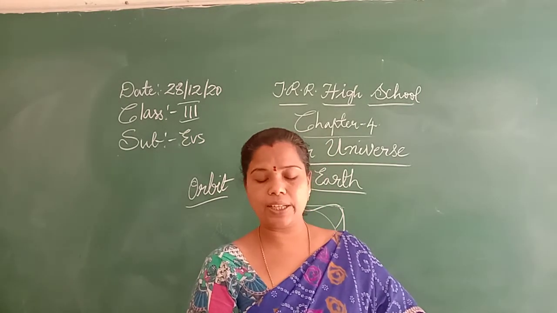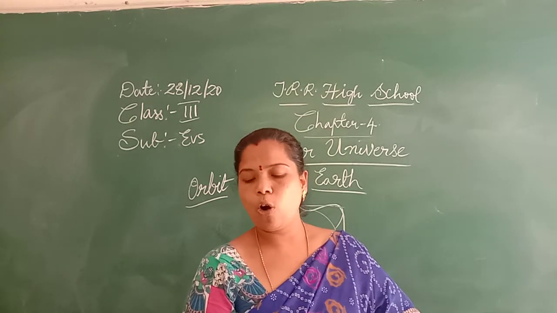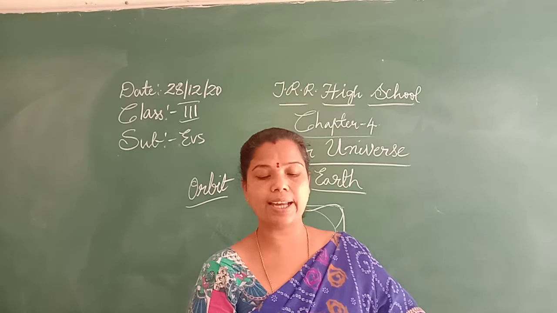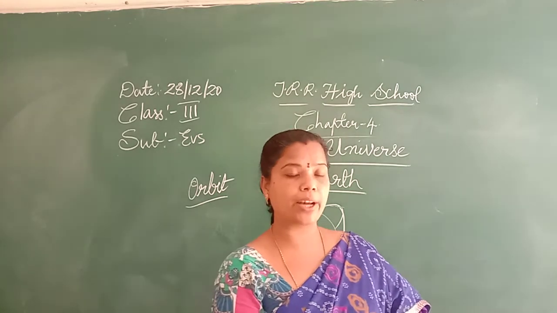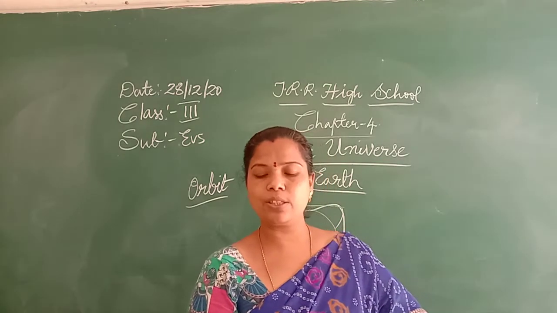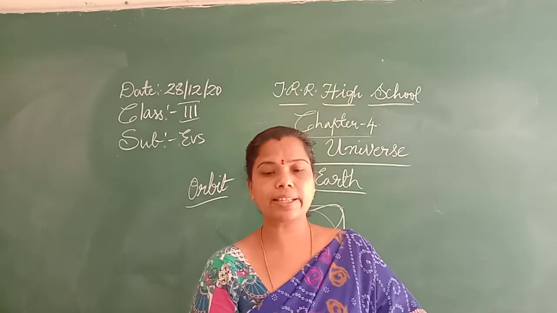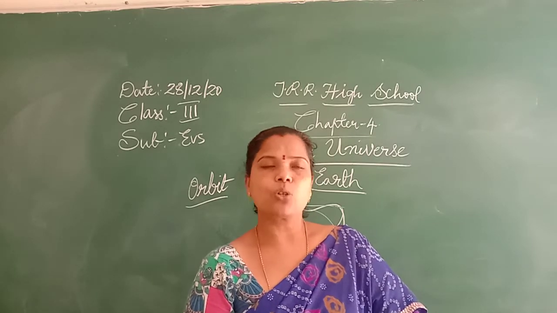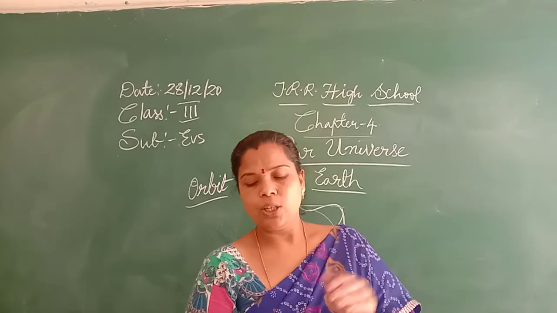Millions of years ago, when Earth was formed, it was a hot ball of rocks and gases. With time, it cooled down because of rain. So earlier, Earth was a hot ball of rocks and gases, and as time passed, because of the rain, it cooled down.